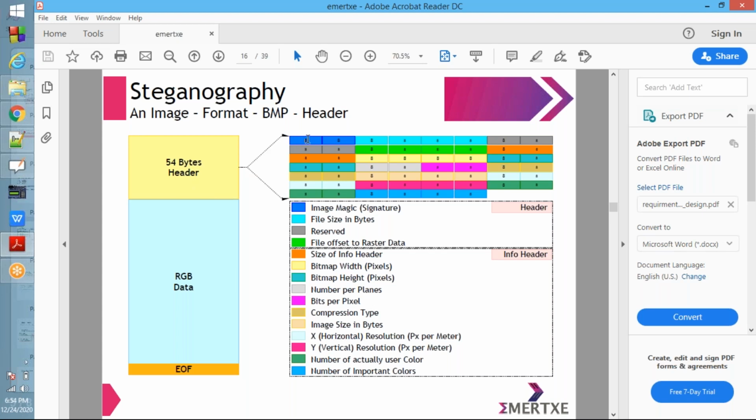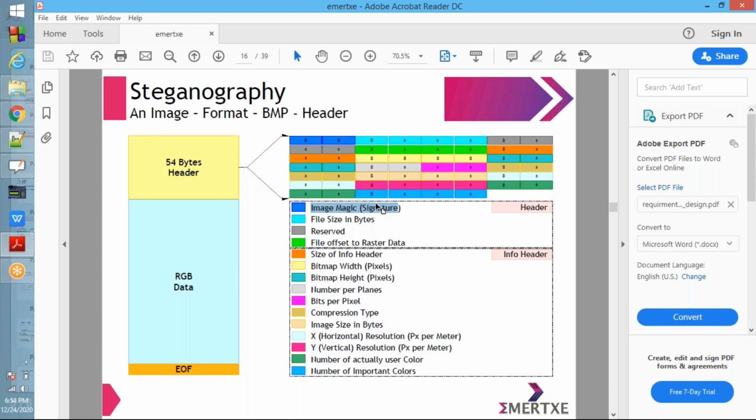In that, the first 2 bytes are the image magic, the image signature. Please remember this header is for .bmp images only. This format is for BMP images only, not for all images. See now, the first 2 bytes, image magic, image signature.